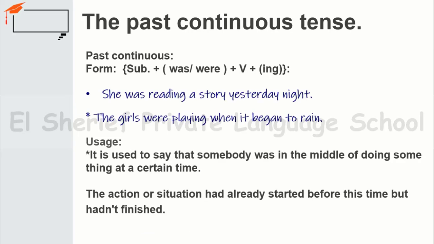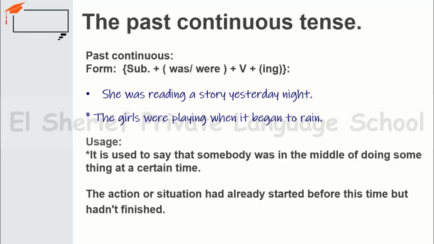As we see, today we are going to talk about the past continuous tense. So what is the form of the past continuous tense? At the beginning of any sentence, we must put the subject. Yes, and then we have to write was or were. As we know, was is used with the singular noun or he, she, or it.